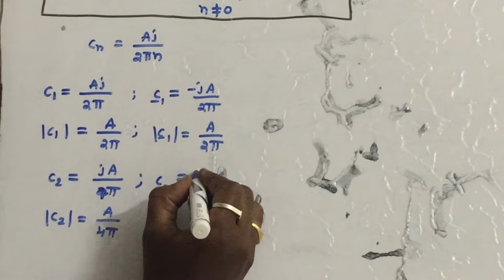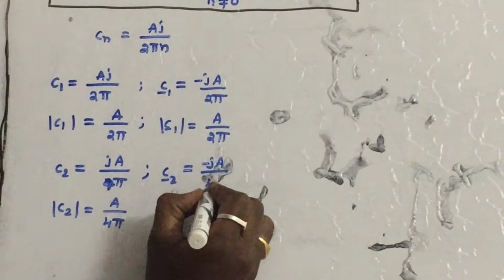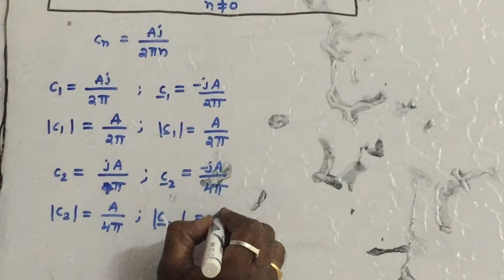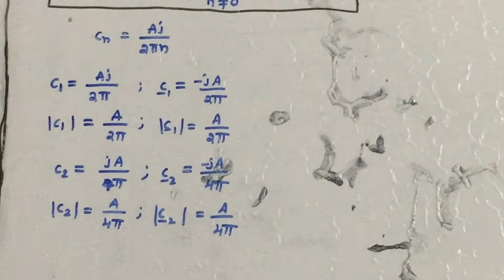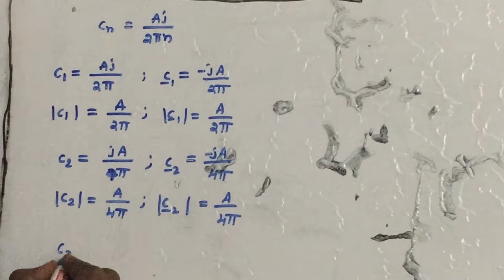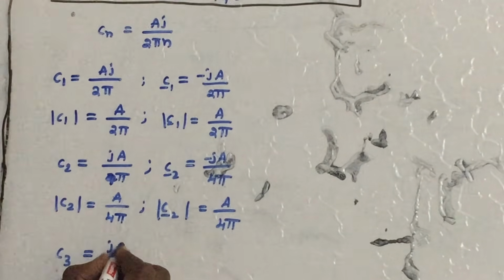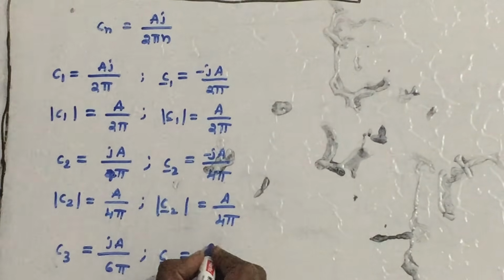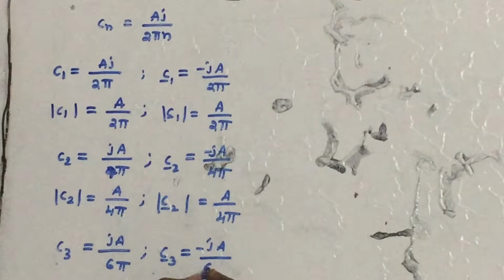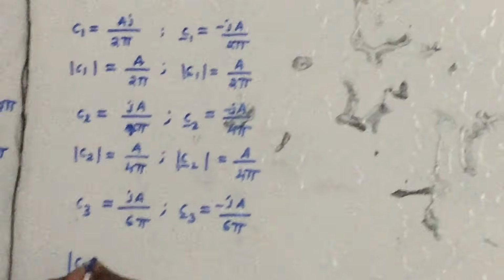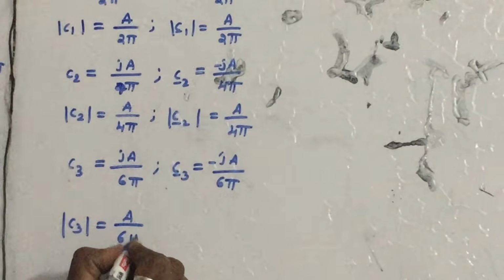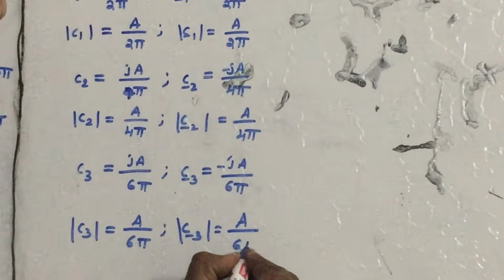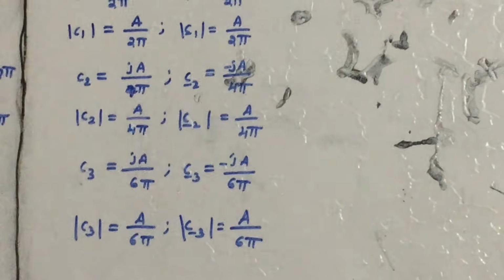Similarly, C minus 2 is equal to minus j A by 4 pi, and the magnitude of C minus 2 is A by 4 pi. Last one, let us substitute C3. What is C3 in this problem? j A by 6 pi. And C minus 3 is minus j A by 6 pi. So the magnitude of C3 is A by 6 pi, and the magnitude of C minus 3 is A by 6 pi.